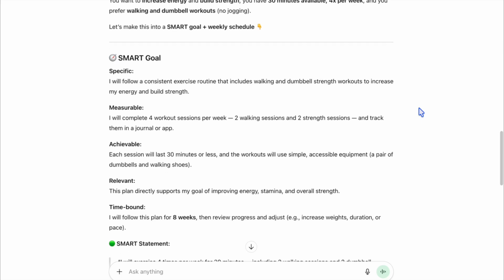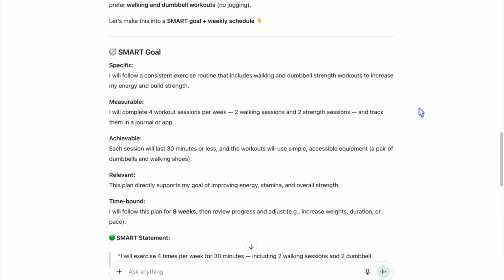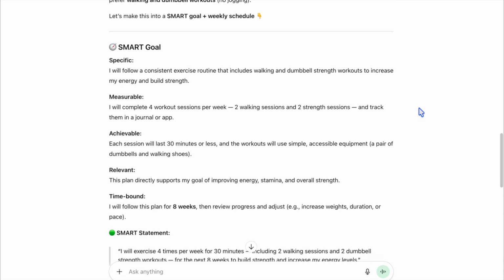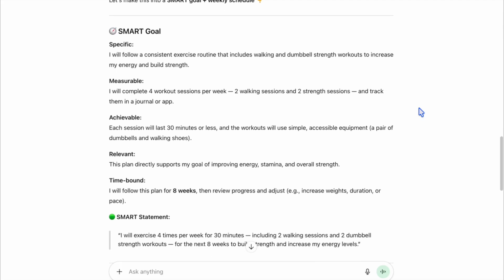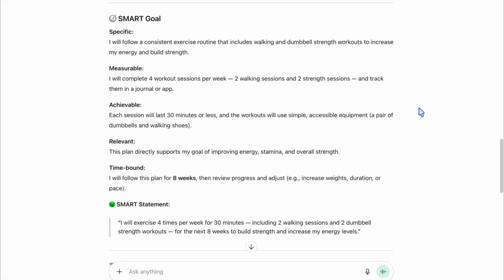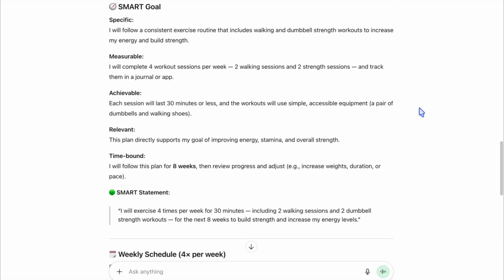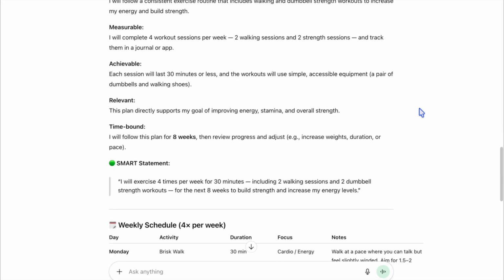The specific statement is, I will follow a consistent exercise routine that includes walking and dumbbell strength workouts to increase my energy and build strength. See how that defines in one sentence what we agreed to do. Then the measurable part gets into how often and what type of exercising we're doing. The achievable part is about the time commitment we agreed to, and the relevant part states, this plan directly supports my goal of improving energy, stamina, and overall strength.